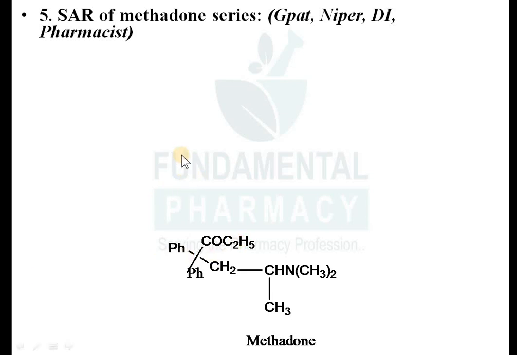Now SAR, structural activity relationship, of the methadone series. So it is the structure of methadone. You will have 2 phenyl rings. Here you will have an acetoxy, you will have an ethoxy group over here. Okay, ethoxymethyl, diphenyl ethoxymethyl. Then this nitrogen is again a tertiary nitrogen, but it is not present in the ring, it is outside the ring. So dimethylamino, one dimethylamino propyl. Okay, so this is the methadone.